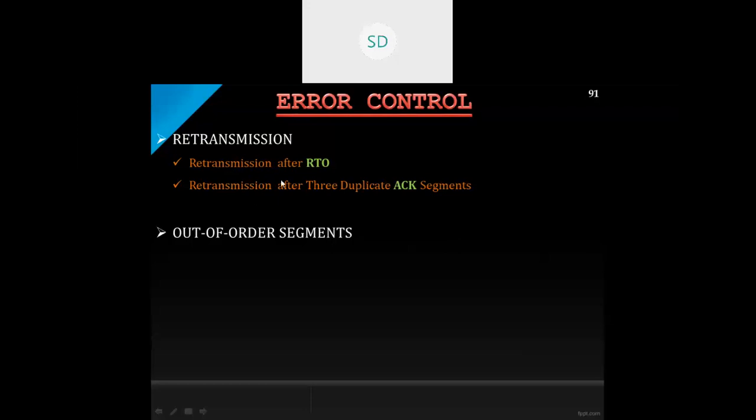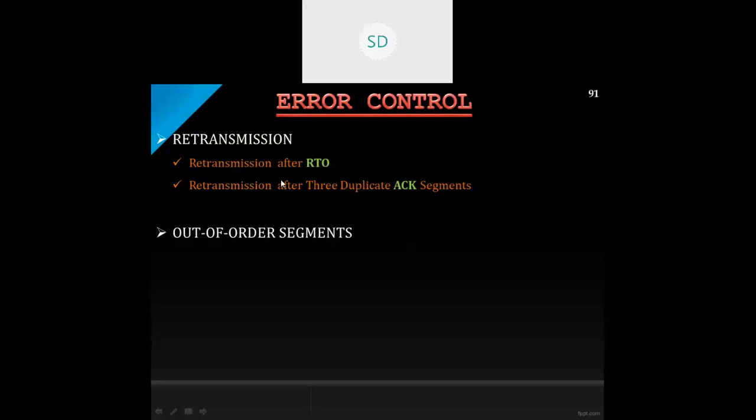Okay. And also one more thing, out of order segments. TCP implementations today do not discard the out of order segment. They store them temporarily and flag them as out of order segments until the missing segment arrives. So basically, in the out of order case, the entire set of segments will not be discarded. Basically it will be stored somewhere, and it will wait.